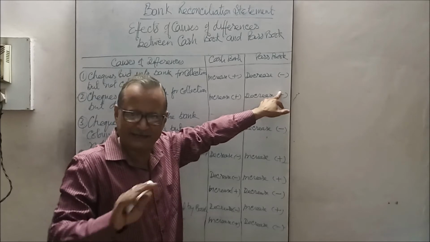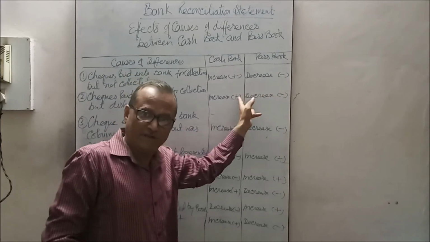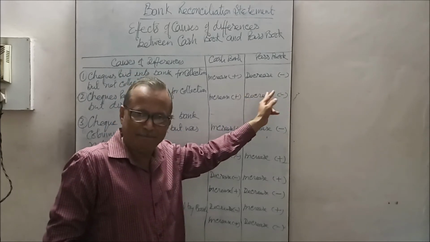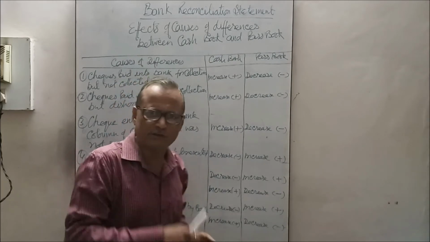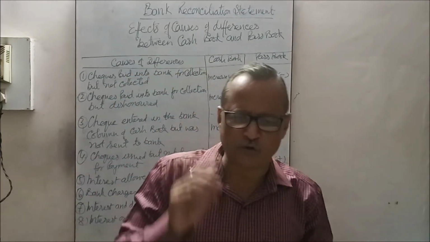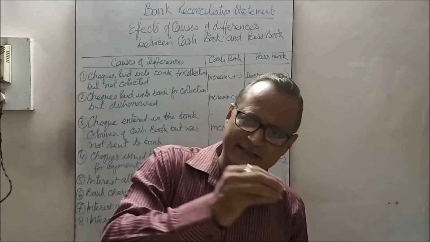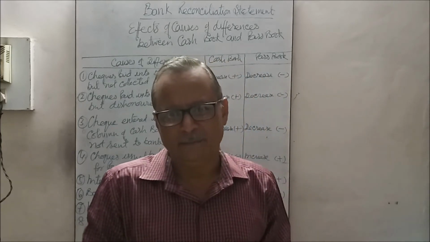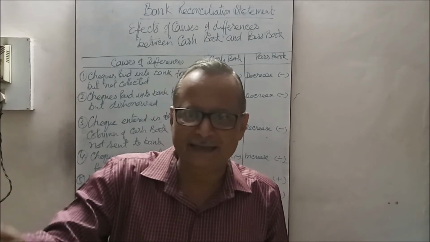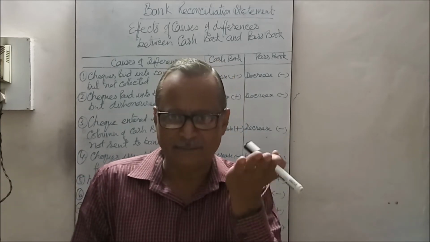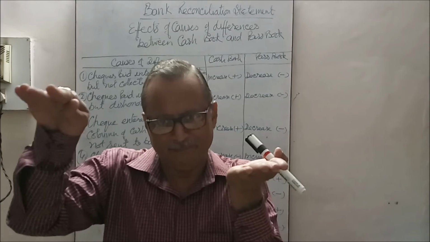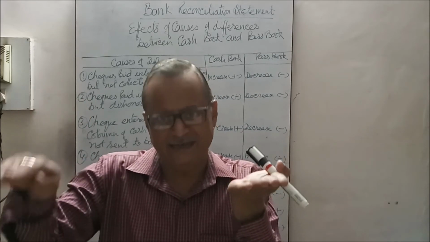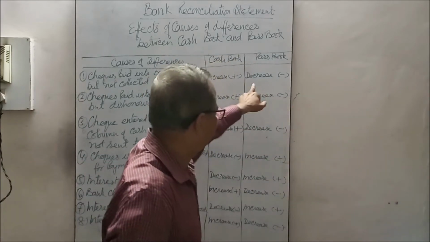Actually, it is not deducted, but it is in comparison of the balances of the cash book and passbook. Suppose you have received a 10,000 check and immediately debited the cash book. The 10,000 increased, but it was not collected, so the bank balance is not increased by it. In that comparison, the bank is minus or less 10,000. That is called decreased balance.